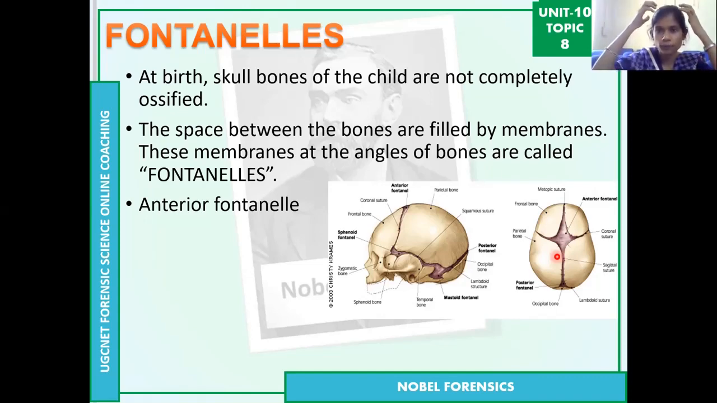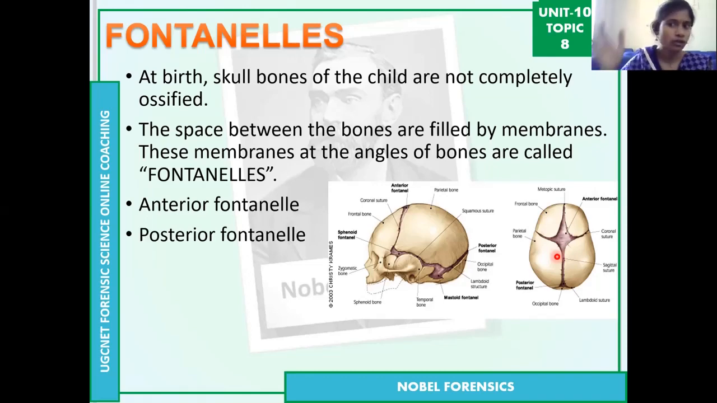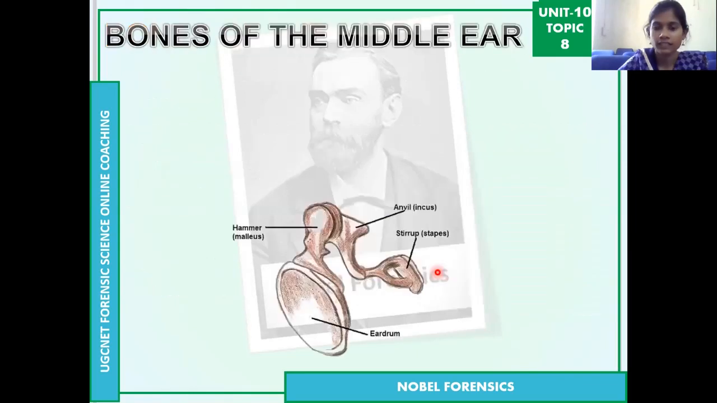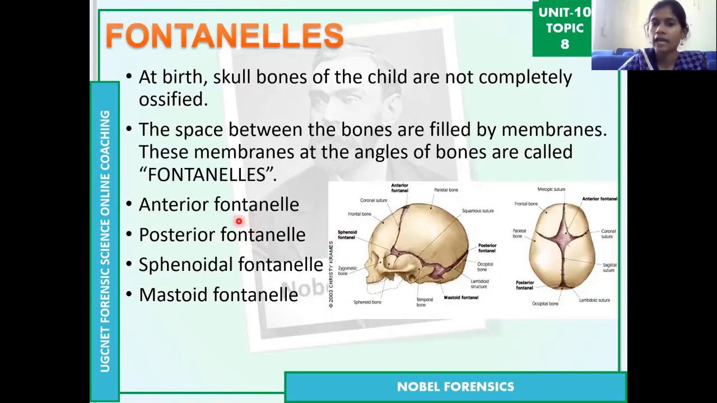The anterior fontanelle is the front one, in between the frontal bone and the two parietal bones. Then the posterior fontanelle. As I said, the backside bone is the occipital bone. The opening between the occipital bone and the parietal bones is the posterior fontanelle. Then the sphenoid fontanelle, the opening on each side of the skull. Then the mastoid fontanelle, at the mastoid bone region. You can see here this one large opening, the mastoid fontanelle. So these four are the fontanelles.